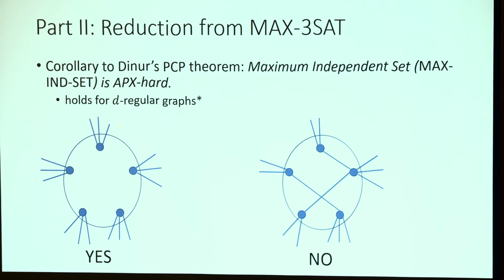If the graph has a k independent set, in this case a 5 independent set, we choose them as the seeds, then the total number of outgoing edges is going to be k times d, and all these edges will be useful to the infections. And in the no case, we know for any k vertices, there is a constant fraction of edges that are internal, which helps nothing at all to the cascade. By applying the upper bound from the first part, we can show that in the no instance, the total number of infections is reduced by a constant factor compared to the yes case. And this roughly, intuitively shows the APX hardness.